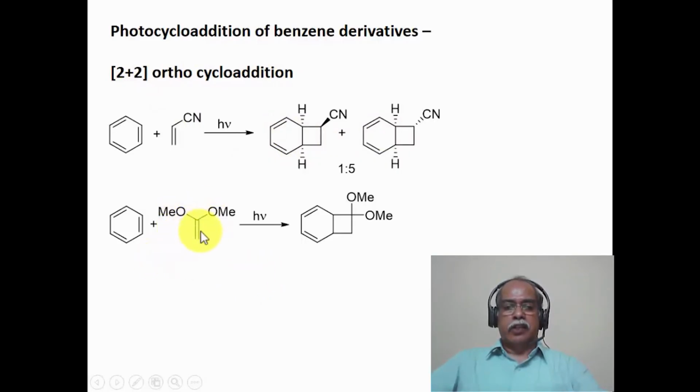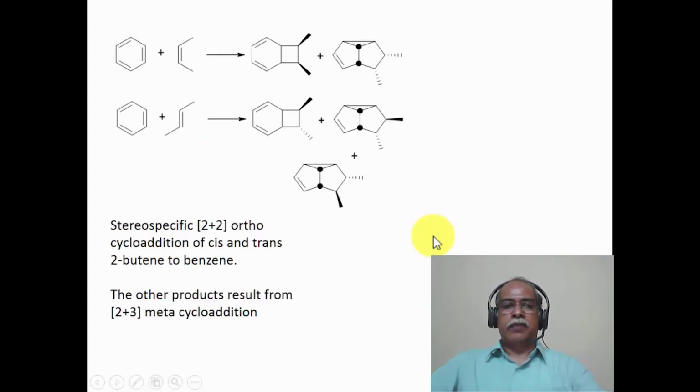Here, an electron-rich olefin also undergoes 2+2 cycloaddition to give the corresponding cyclobutane product. This is not benzocyclobutane; it is a cyclohexadiene fused with a cyclobutane as the ring system in the product. The reaction has been shown to be stereospecific when cis and trans isomers of 2-butene are used.